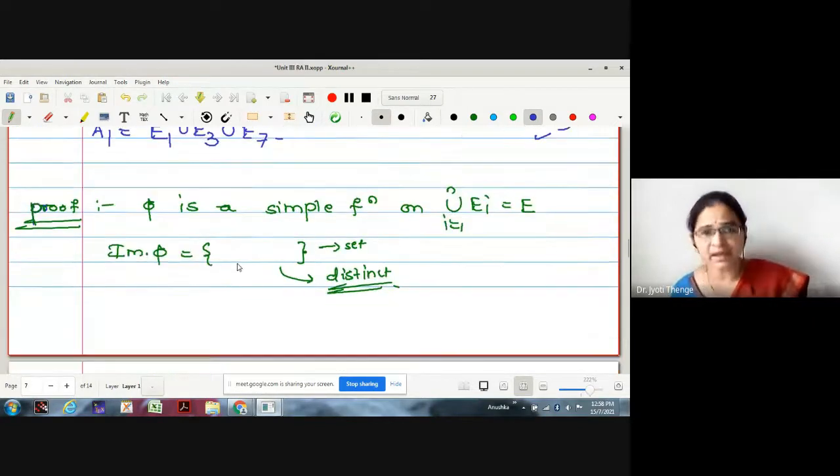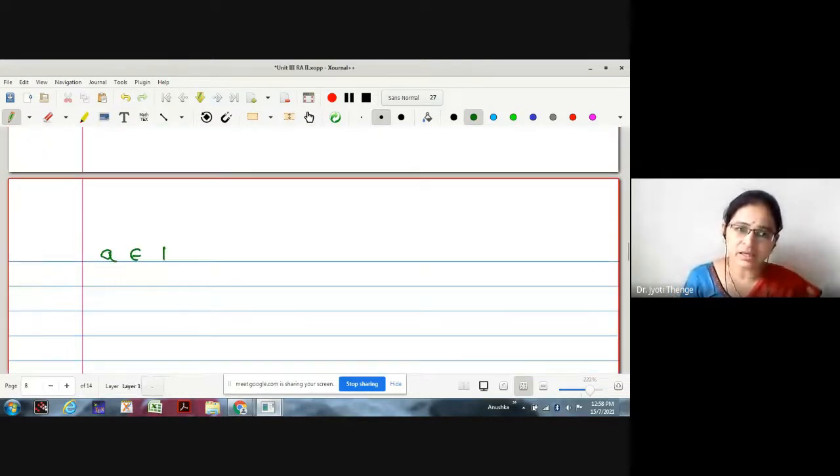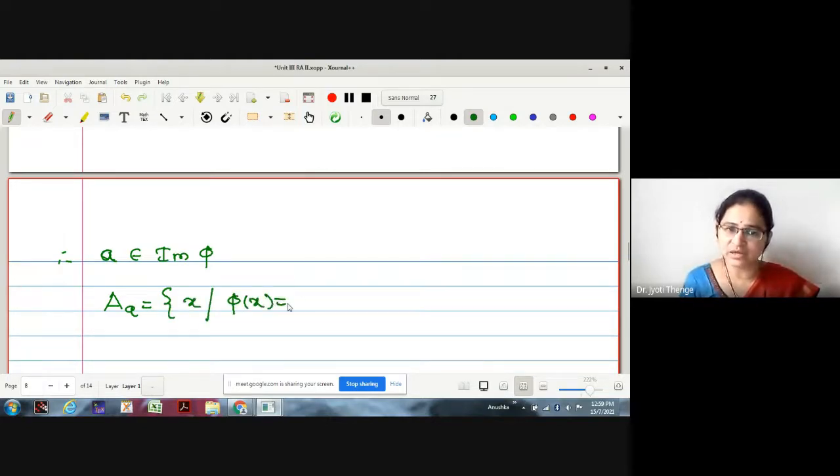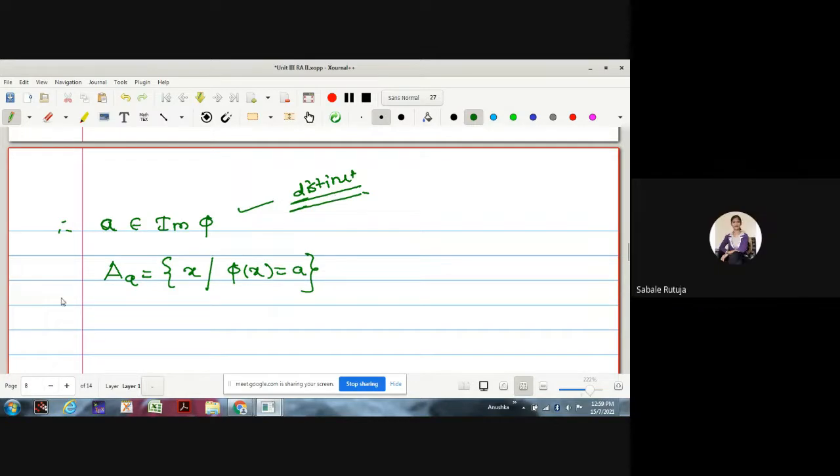Similarly, if I start with a general element a in image of phi, I am not using the a_i's notation, I am going with a general standard notation. If element a is in image of phi, how is the set A_a defined? Collection of all x such that phi of x takes value a. Whenever I say a is in image of phi, all these elements are distinct. Correct? Understood the set A_a?